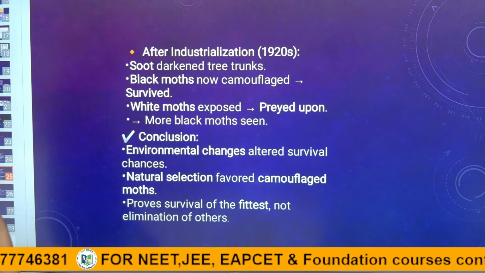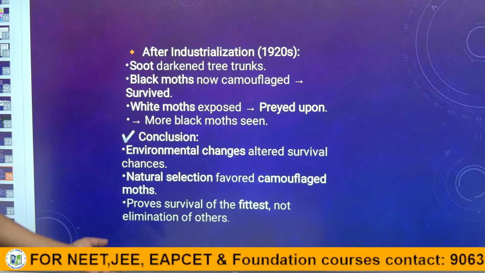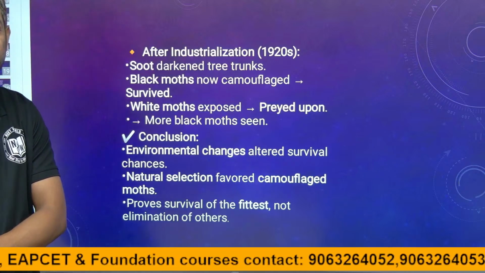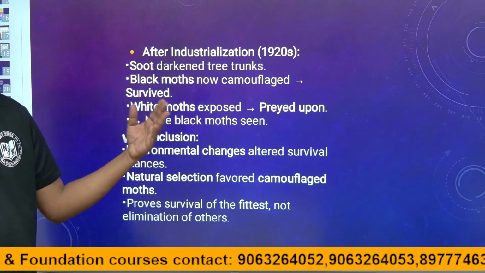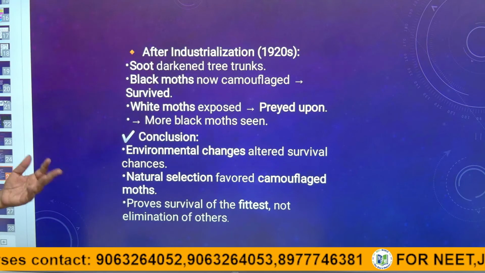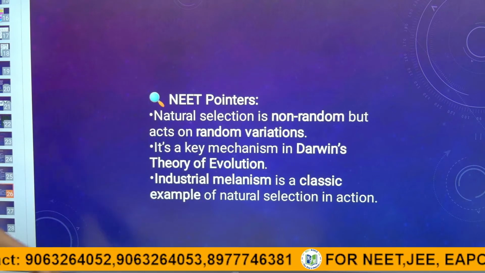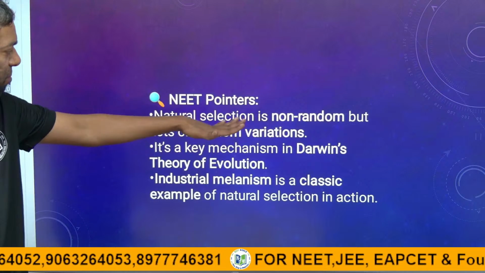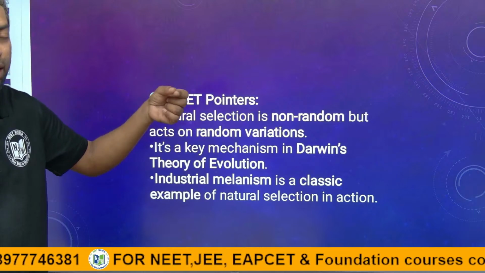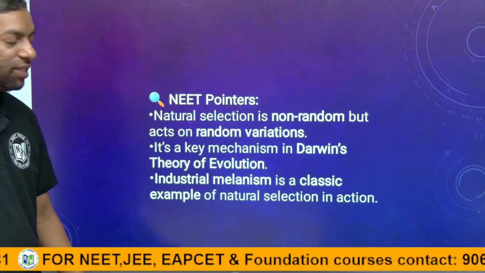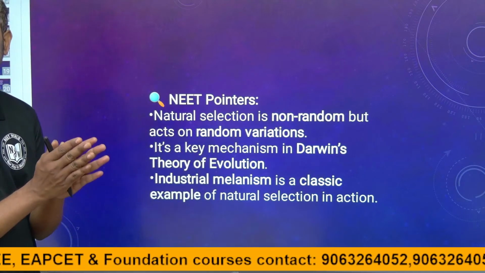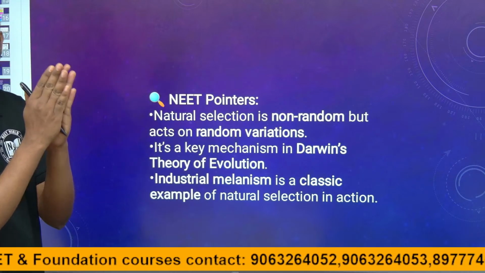Natural selection favored the camouflaged moth, which proves that survival of the fittest is not the elimination of others. Survival of the fittest is Darwin's theory; it is not the elimination of others. NEET points: what is natural selection? It is non-random but acts on random variation. This is the most important point. It is the key mechanism of Darwin's theory of evolution, guys.